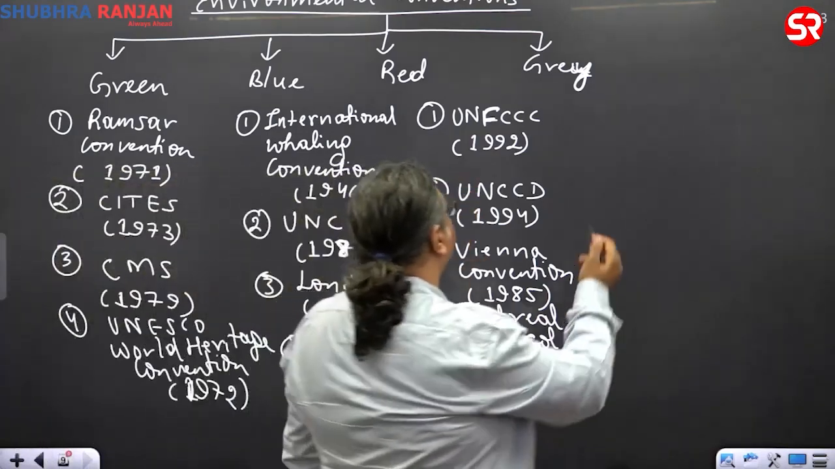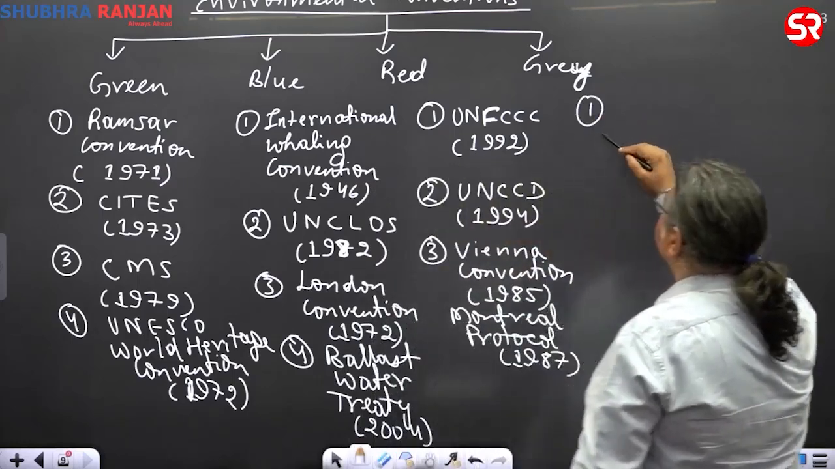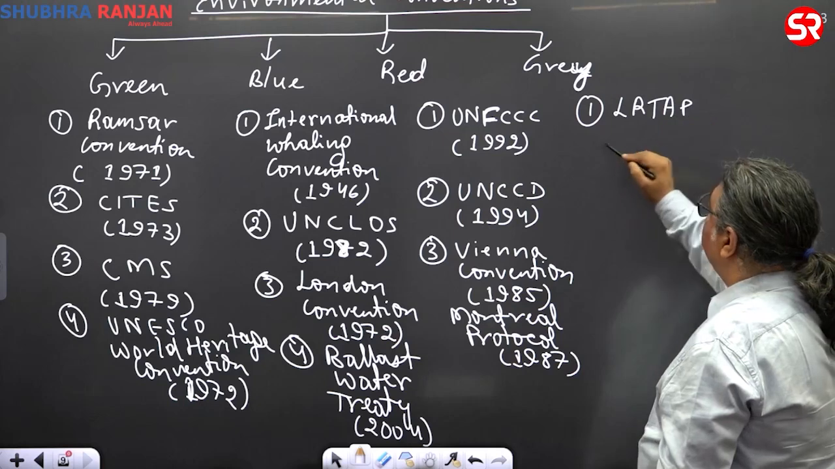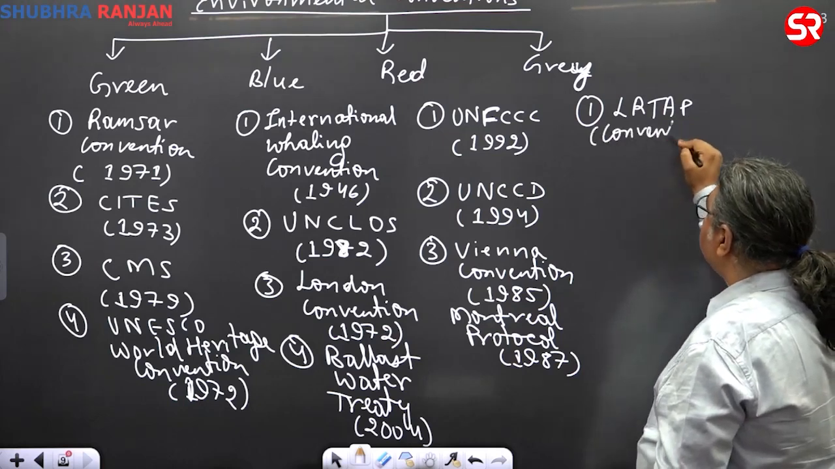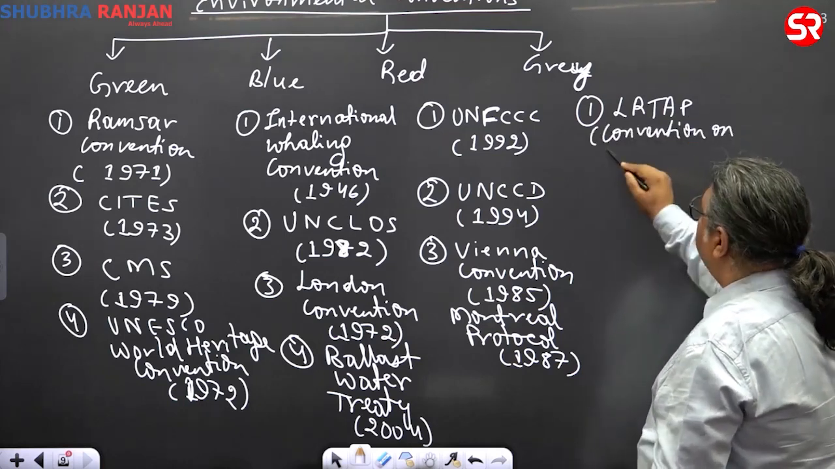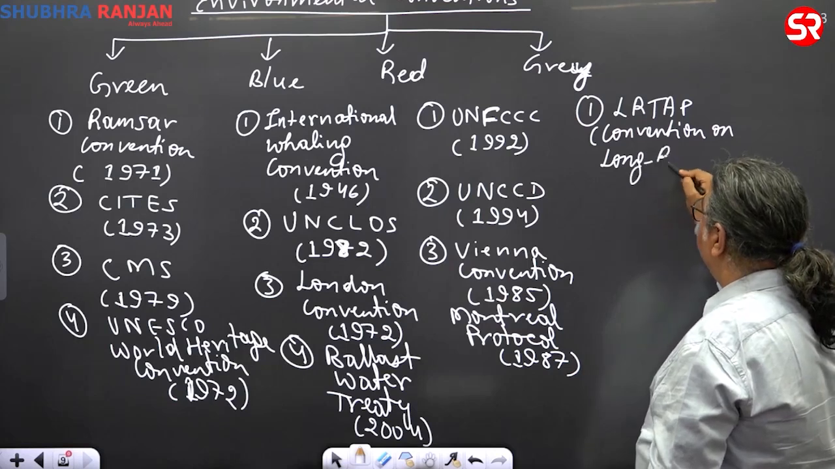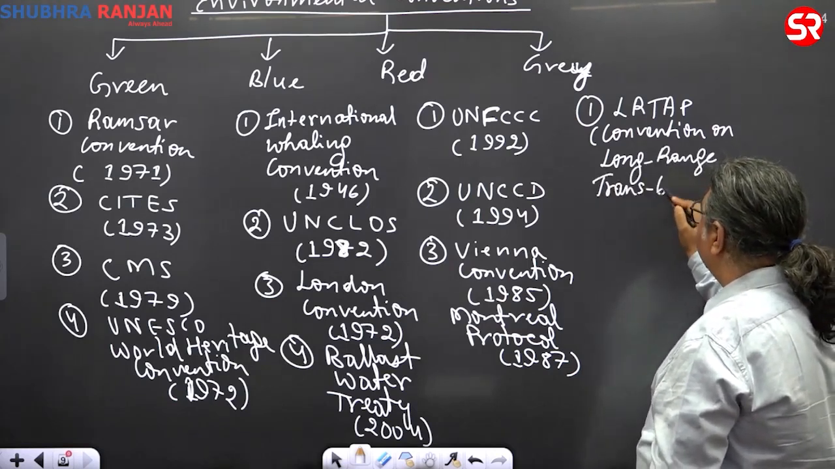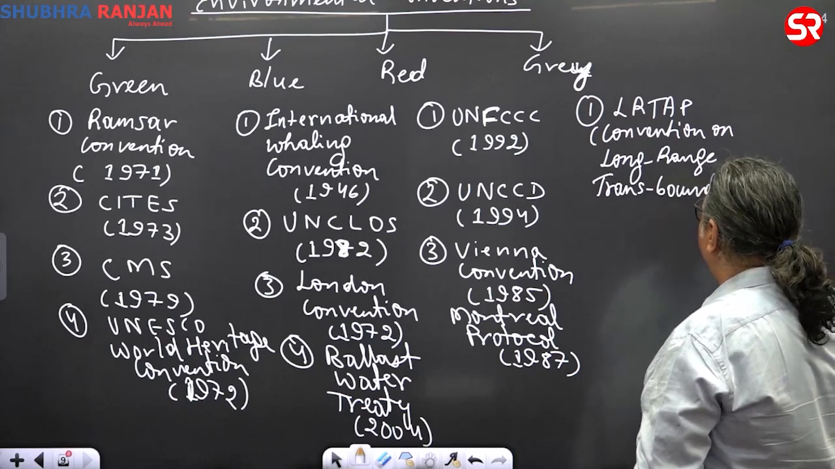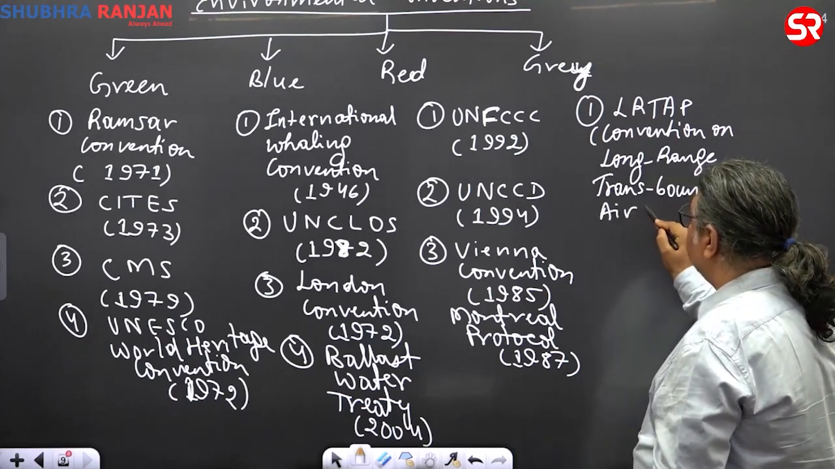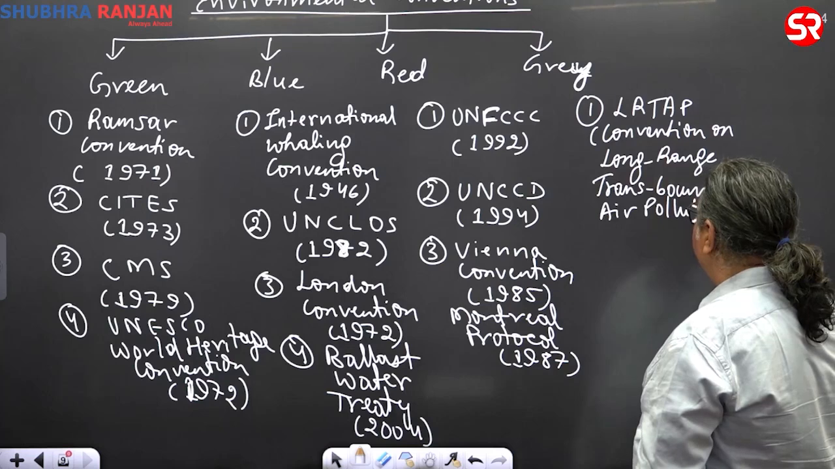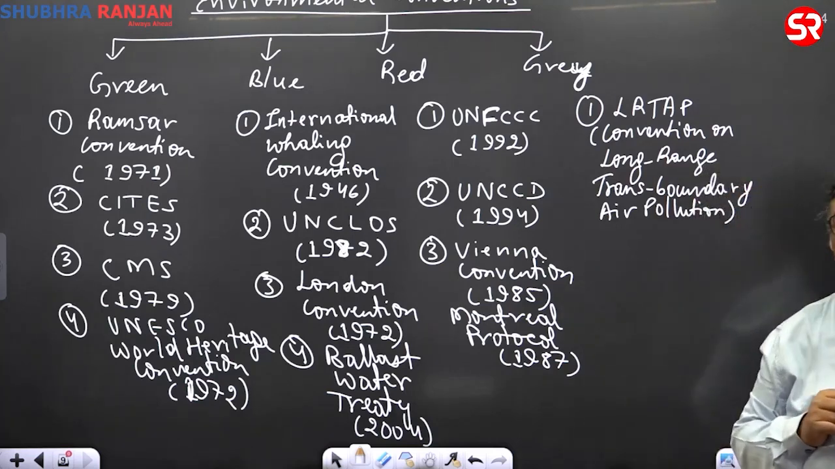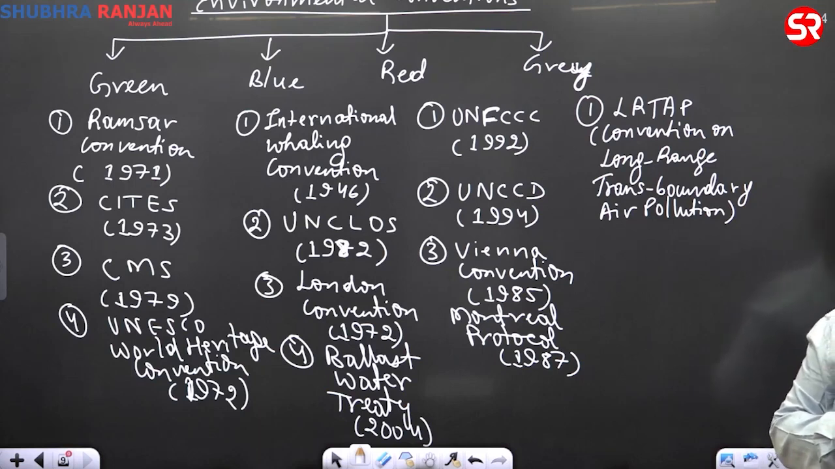Now, when it comes to gray here, first comes this one. LRTAP, I'll give the full form here: Convention on Long Range Transboundary Air Pollution. This is the full form of the convention. LRTAP, Convention on Long Range Transboundary Air Pollution.